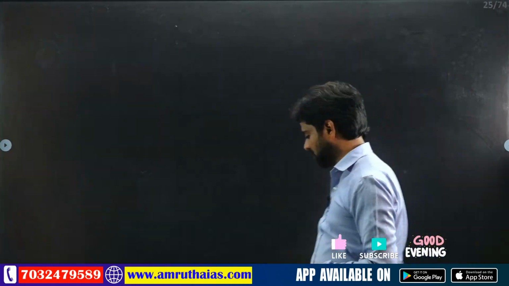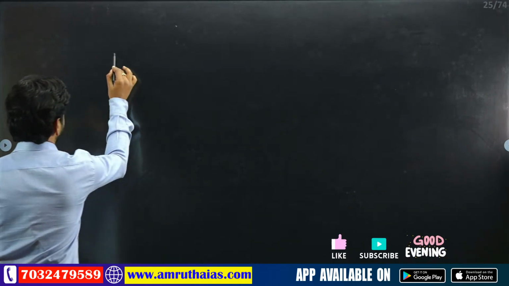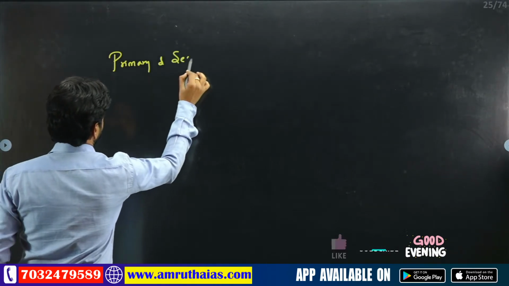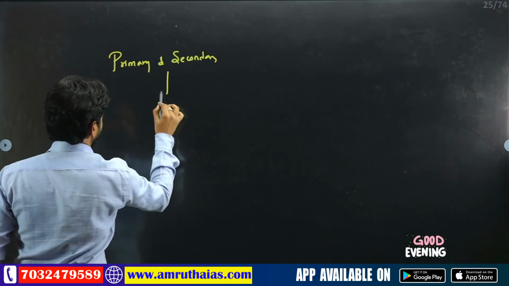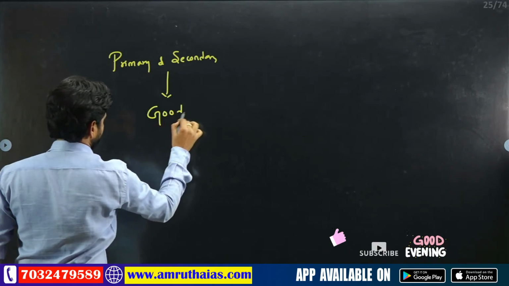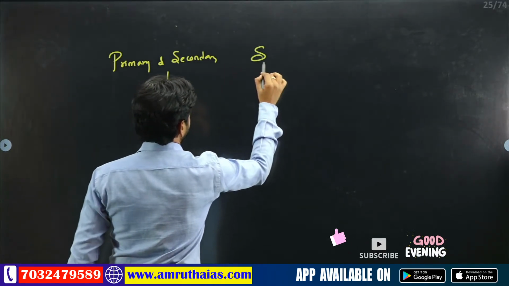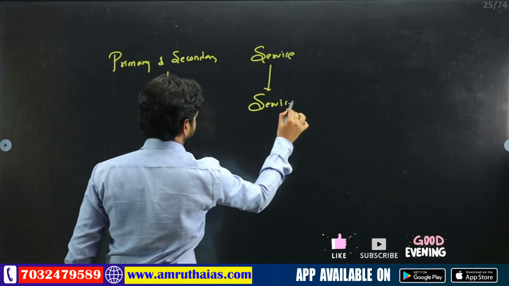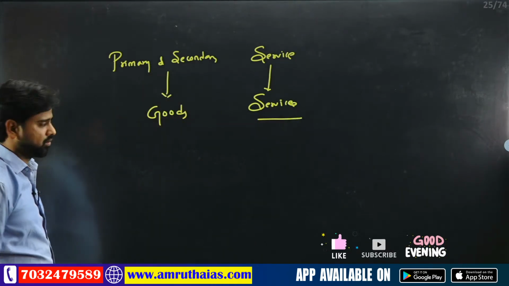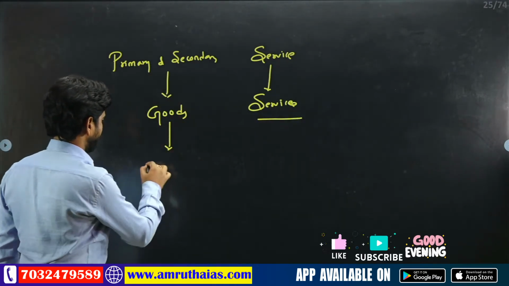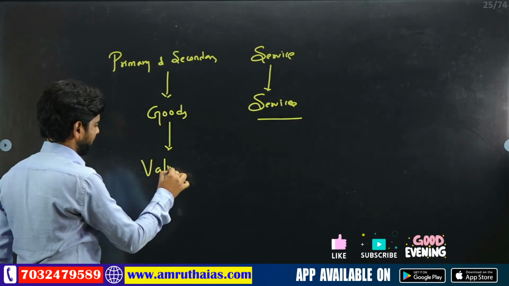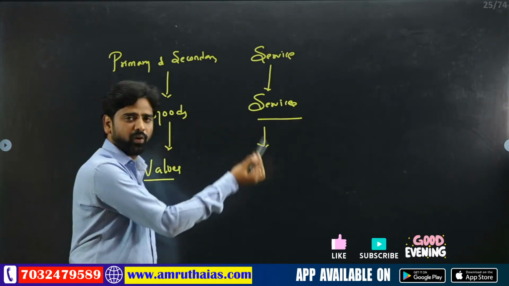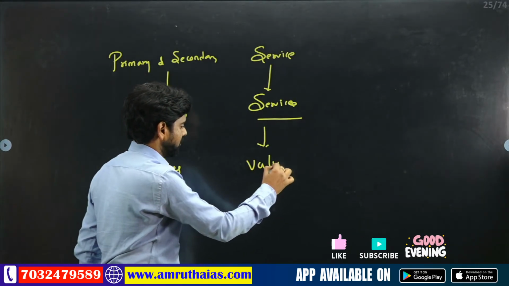Now, what is the difference between the primary sector, secondary sector, service sector and quaternary sector? The primary sector and the secondary sector obviously produce goods, or not? Yes, these goods. And the third category is the service sector. The service sector also has services, or not? Yes, they do. So obviously we can value them, or not? Yes, we can value them. Each and every good has some value and every service has some value, right? So how can we value them?